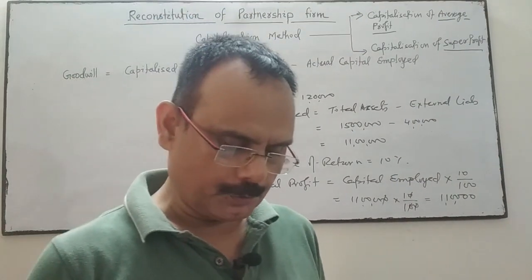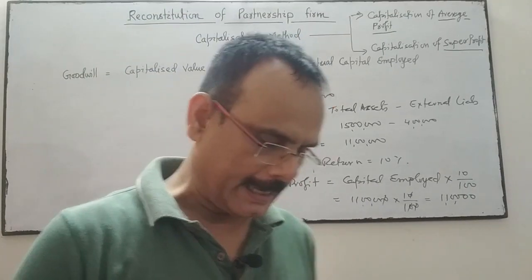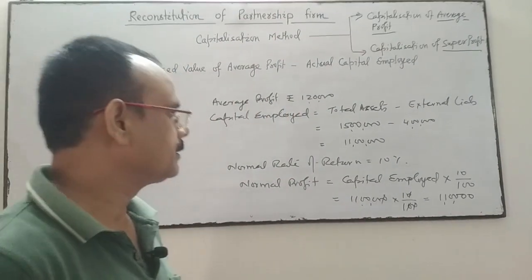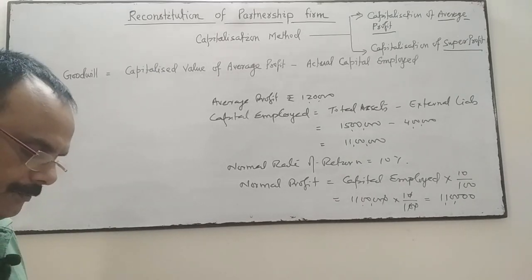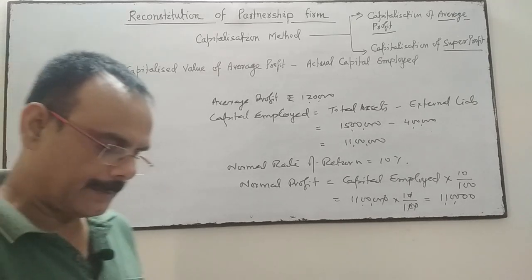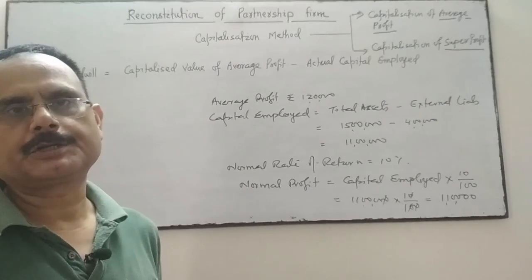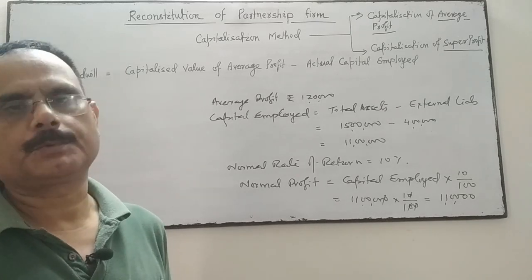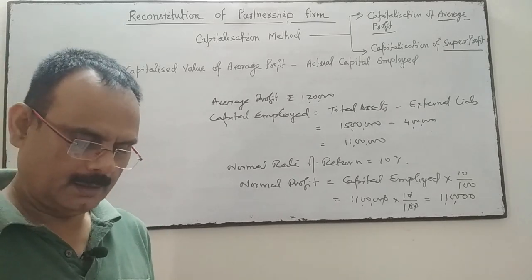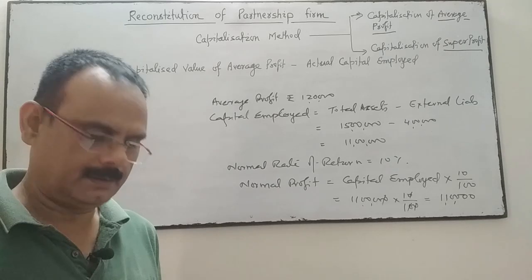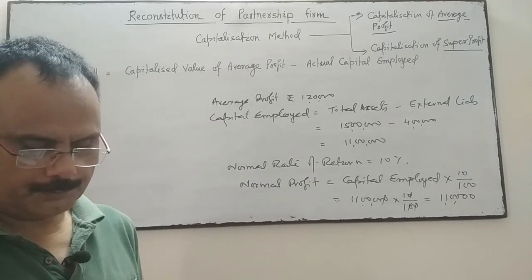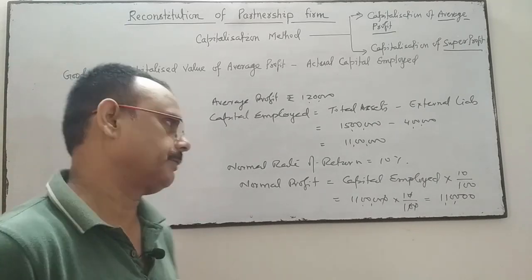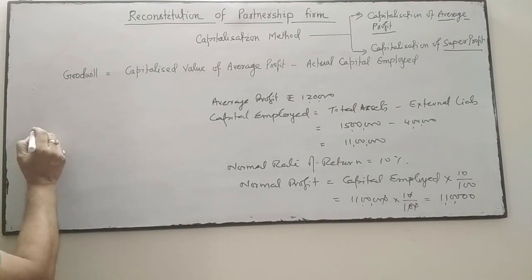Calculate the value of goodwill by capitalization of average profit. So we will find out the super profit, capitalization of super profit, and second, the capitalized value of average profit. In both methods, you have to calculate the goodwill. Number one, capitalization of super profit, as well as capitalization of average profit. So first of all, we go through the capitalization of super profit.